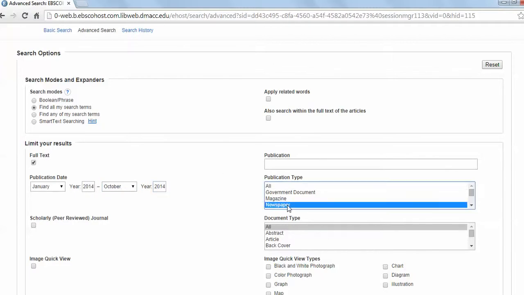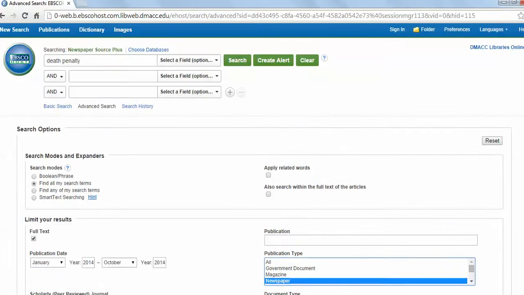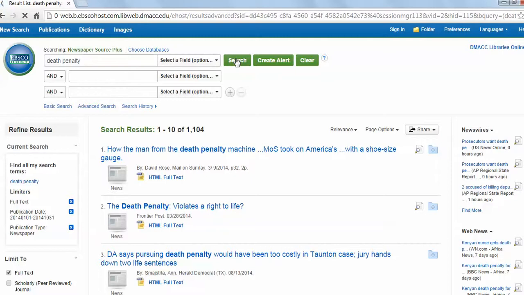And there's other ways that you can search. We can just click on, we only want a newspaper article because we know that's what we want. And there's tons of options around here. So now we're going to hit search and see what we find. So it looks like we have more than 1,000 articles, so we should be fine. If you need to narrow that down, we can always add another search term.